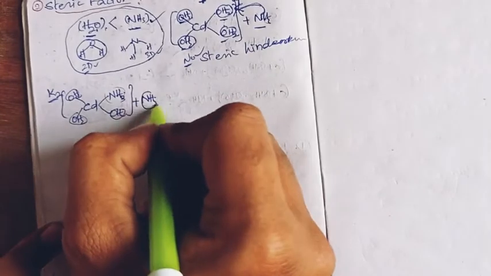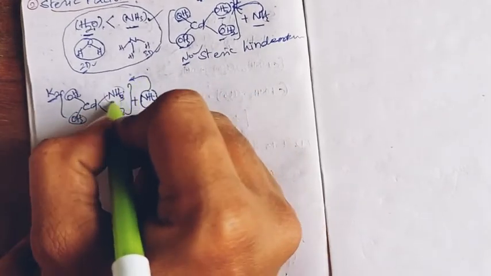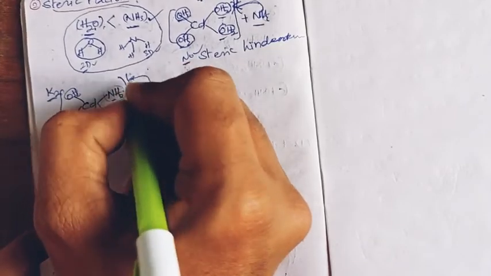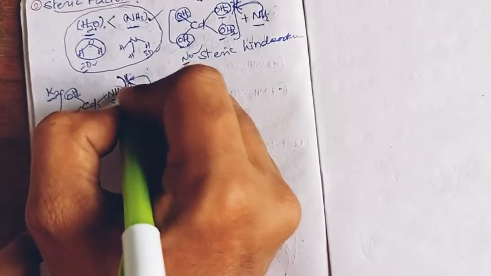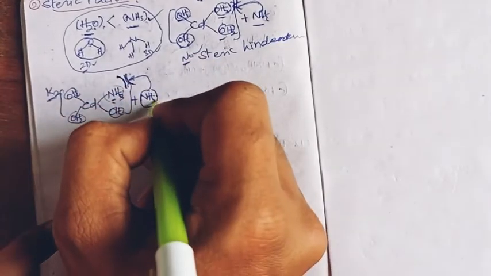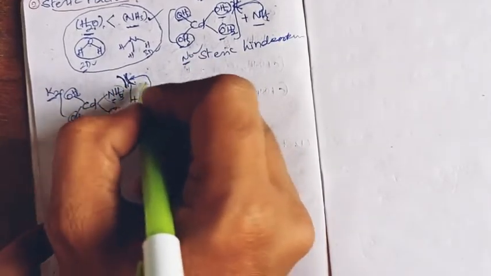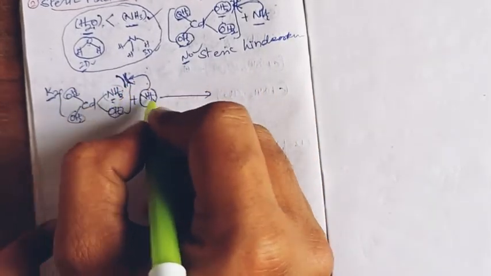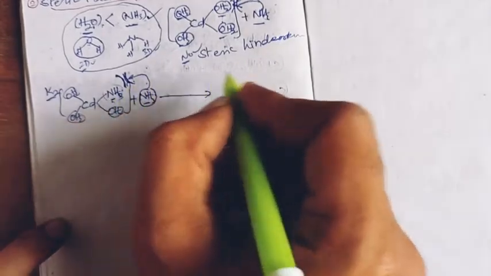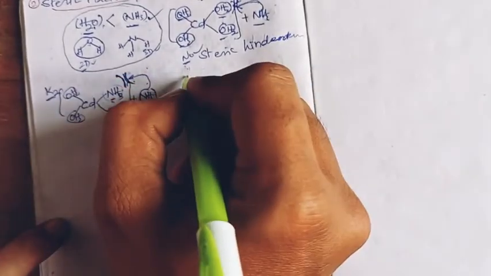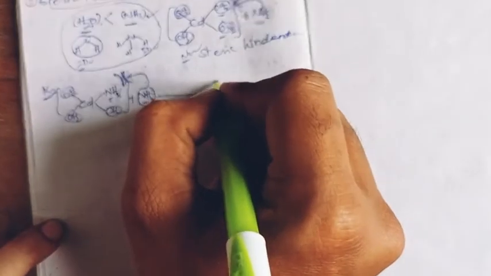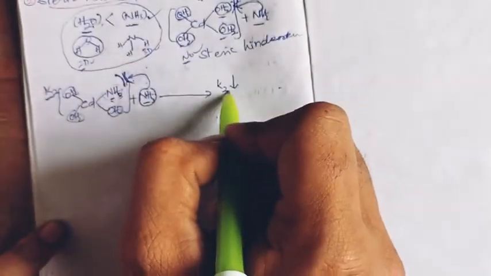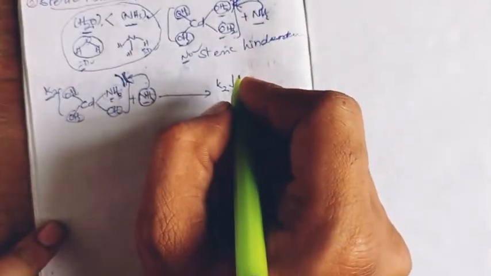While the ammonia is attacking in the second step, the pre-coordinated ammonia creates some steric repulsion toward the attacking amine. This steric interaction makes the complexation slightly difficult, and the stability constant decreases here. So from K1 to K2, the K2 value is decreased.